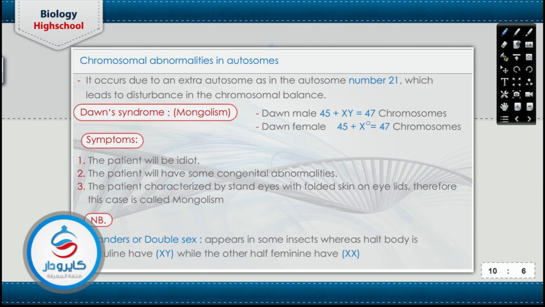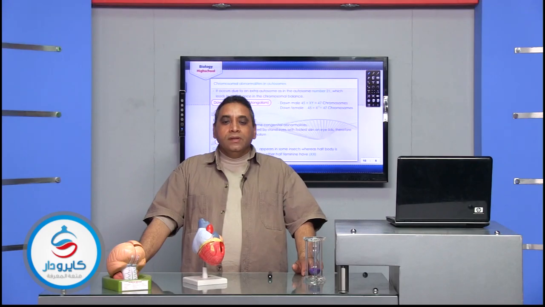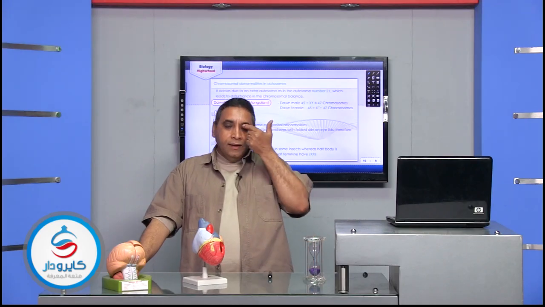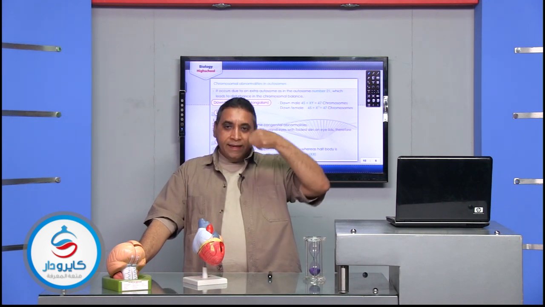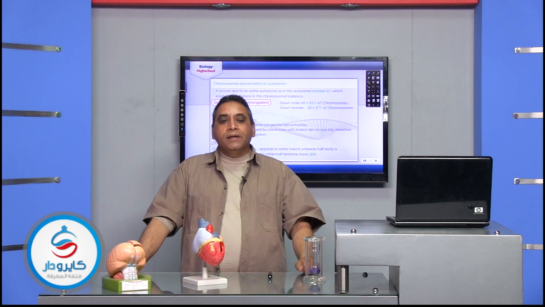Also the patient has some congenital abnormalities. في abnormalities or deformation inside the body organs. The patient is characterized by slanted eyes with the folded skin on the eyelid. الايلid هنا على الجنب هنا بنلاقي فيه fold skin كده جنب العين من هنا وجنب العين من هنا.